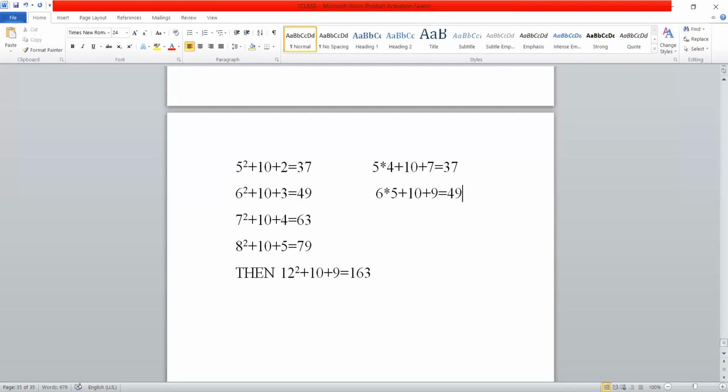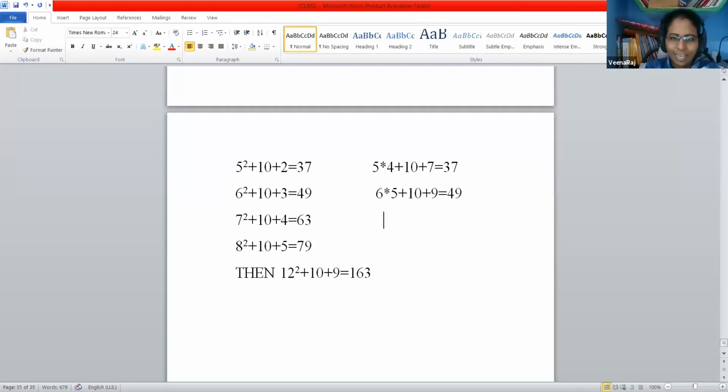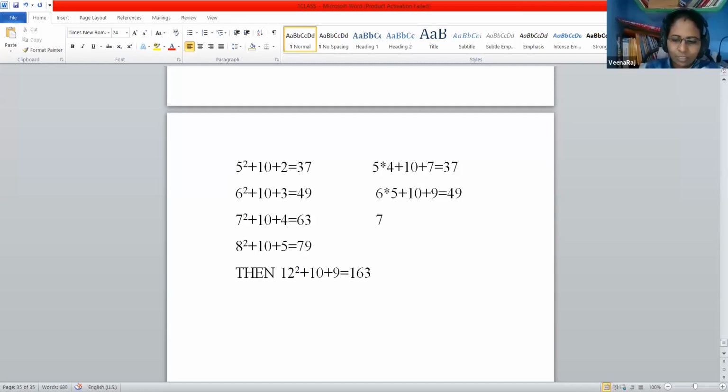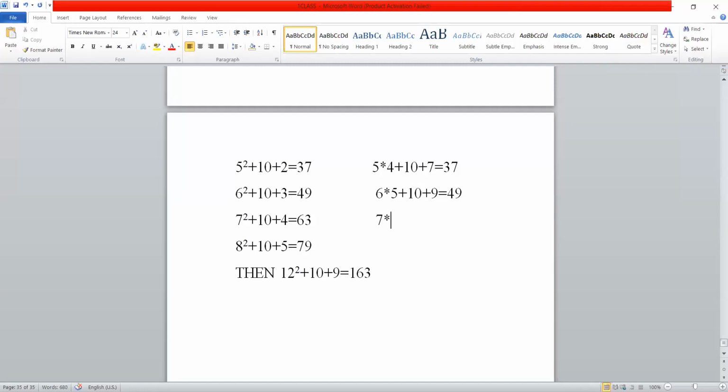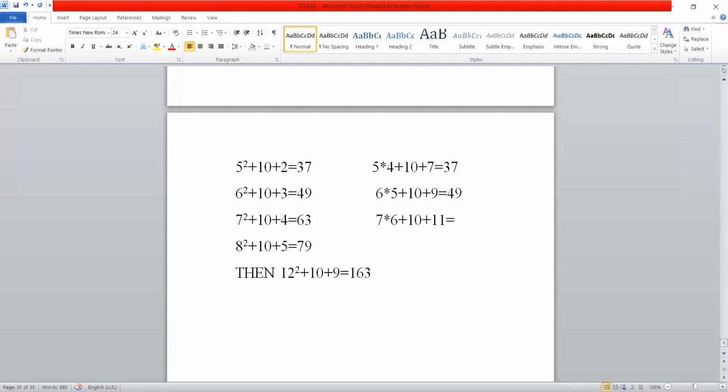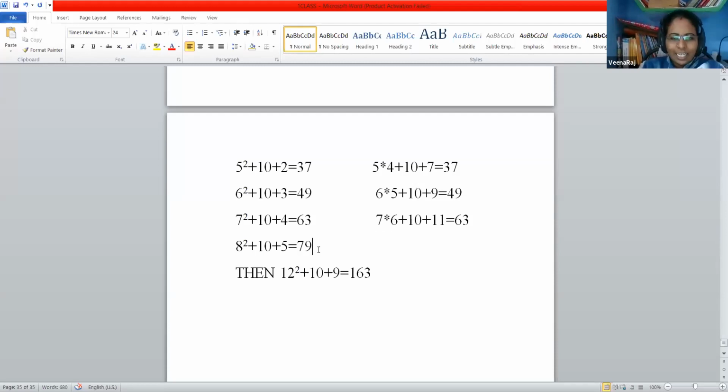49. Okay, next. 7 into 6 plus 10 plus 11 is equal to 63. Very good. Next, 8 into 7 plus 10. We need to add 13. Here 8 into 7 plus 10 plus 13.